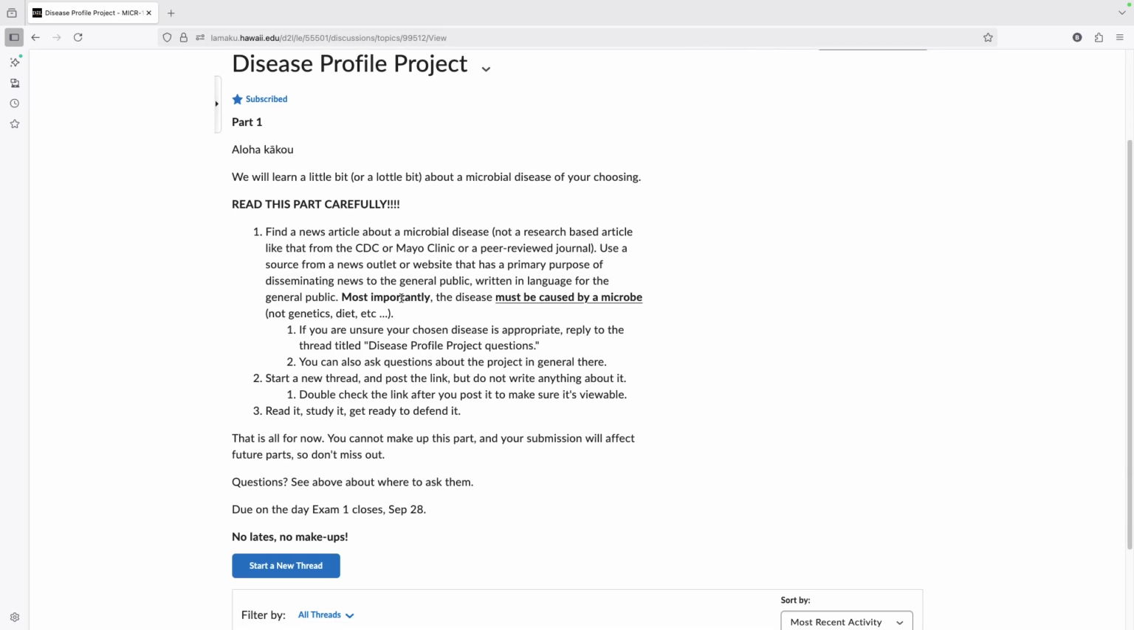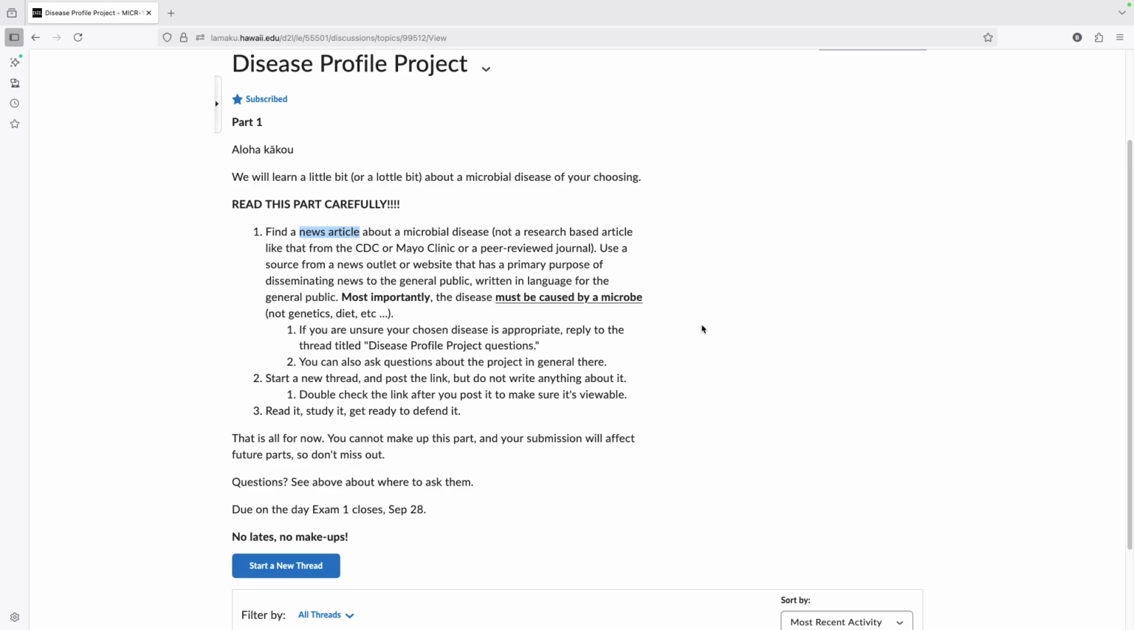But basically, what you're going to do is find a news article about a microbial disease. Now, the very important thing is it's a news article, right? So it's not a research article. It's not like a CDC info flyer kind of thing. It's not a peer-reviewed paper. It's something from a news outlet, Hawaii News Now or the Ohio Times Weekly or whatever the case may be. Some sort of news outlet whose primary purpose is to disseminate news to the general public. And it's generally going to be written in language for the general public. I'd like you to read it.